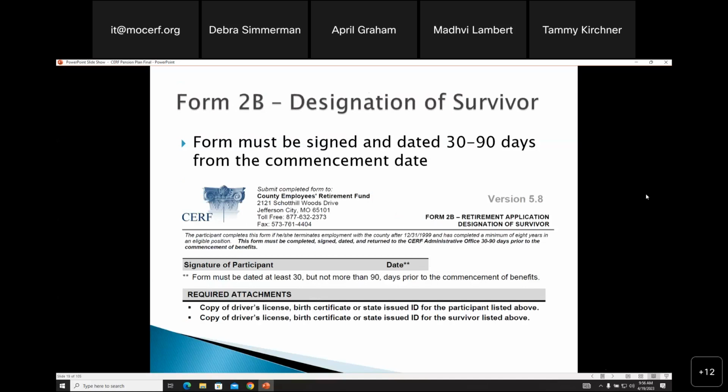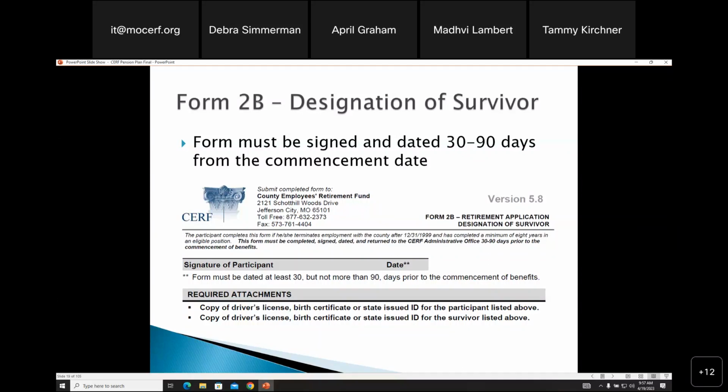The designation as survivor form needs to also be signed and dated 30 to 90 days from the commencement date. If you can, we would appreciate if you could give this form and the 2V to the member if they are an immediate retiree, simply because we like these dated the same day. They both need to be signed and dated 30 to 90 days from their commencement date. If they don't know their spouse's Social Security number, or they need to take it home and talk to their spouse, that's fine. When they call us, we'll ask them.